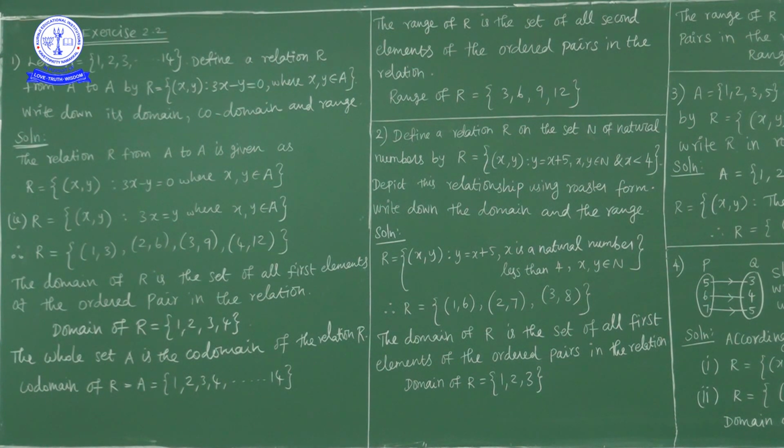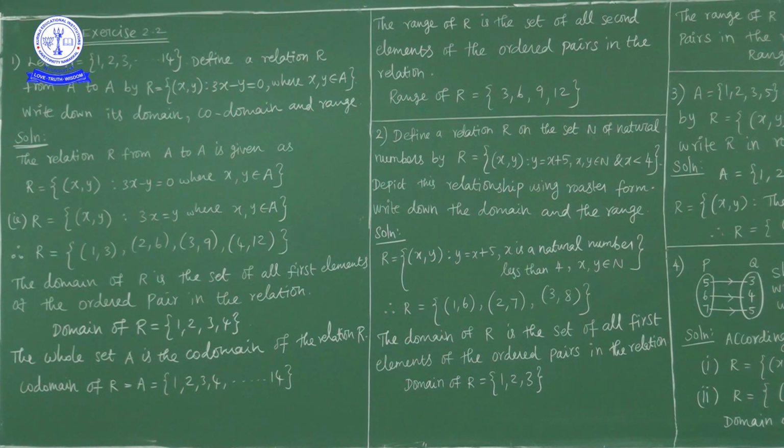Okay. Next question. Define a relation on set of natural numbers. How it is defined? R is equal to ordered pair x comma y. Relation between x and y is given as y is equal to x plus 5, where x and y both are natural numbers and x value less than 4. Natural numbers less than 4 are 1 2 3. Okay, x value is 1 2 3.